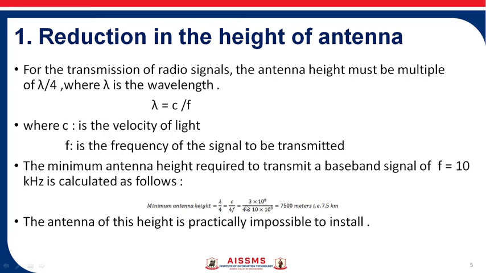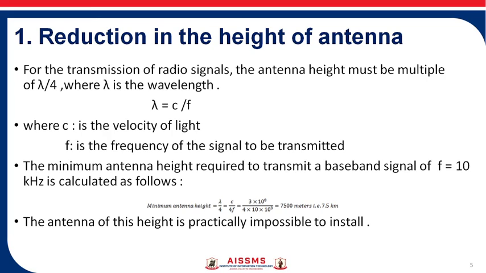So here we put the value of c, that is 3 into 10 raised to 8 divided by 4 into frequency of the transmitted baseband signal, that is 10 into 10 raised to 3. So that is equal to 7500 meters, means 7.5 kilometer. The antenna height of 7.5 kilometer, that is practically impossible to install.